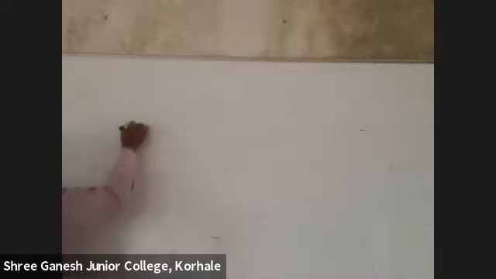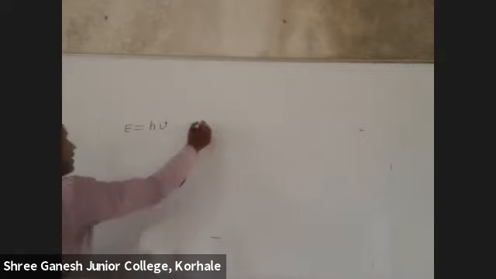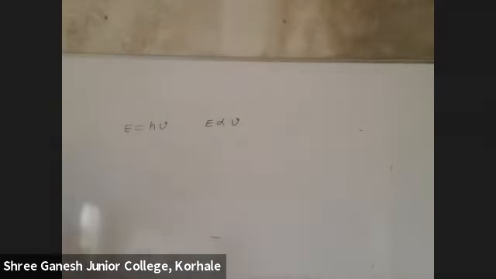Did we learn the first formula E is equal to h mu? Actually, we learned n h mu: 1 quanta, 2 quanta, 3 quanta, 4 quanta. So from this, can I write, students, that energy is directly proportional to frequency? E and mu have a direct relation. Yes. So E is directly proportional to frequency. Frequency increases, energy will increase.